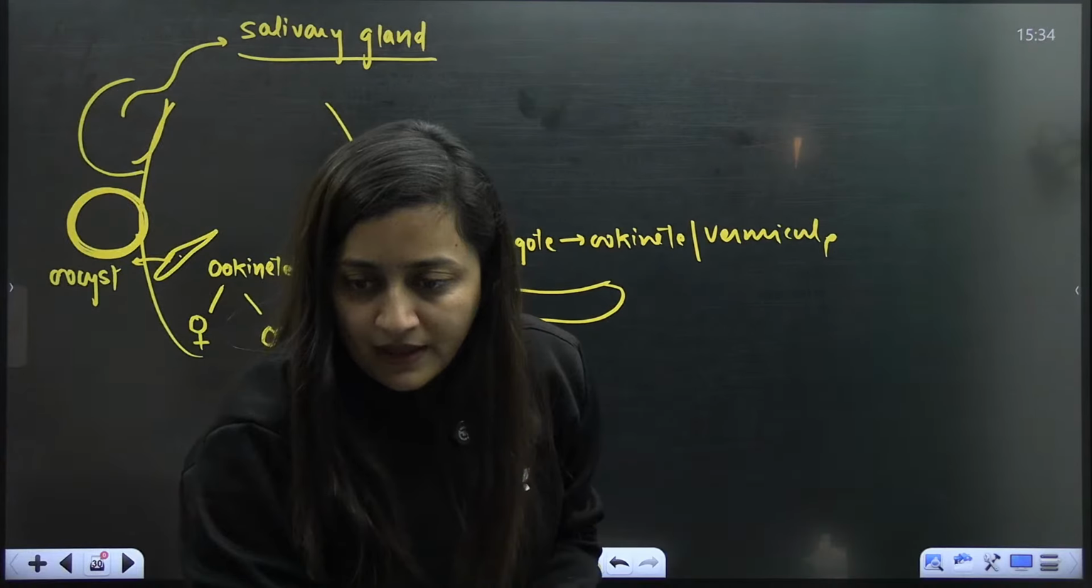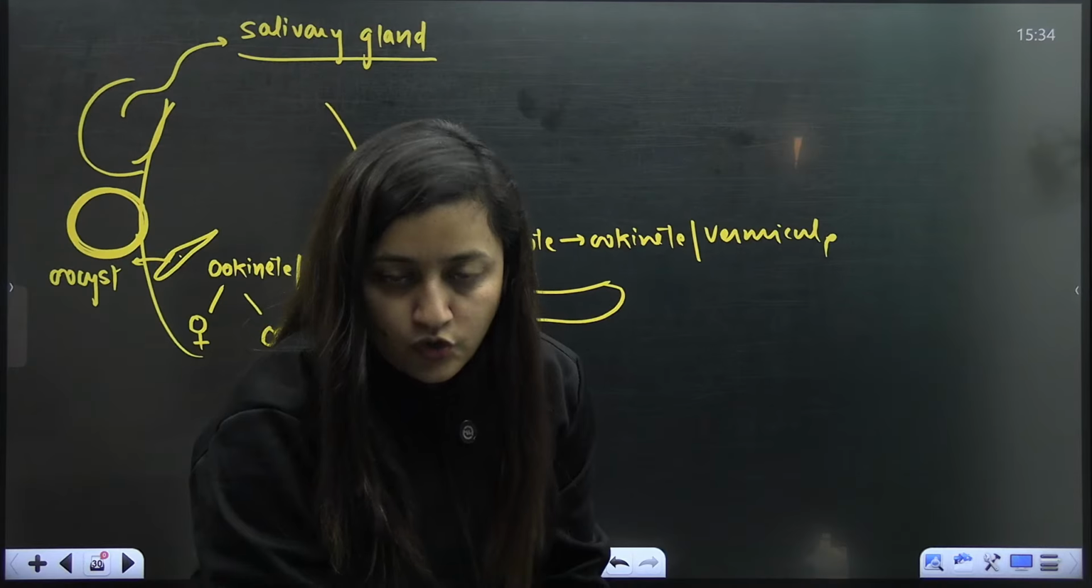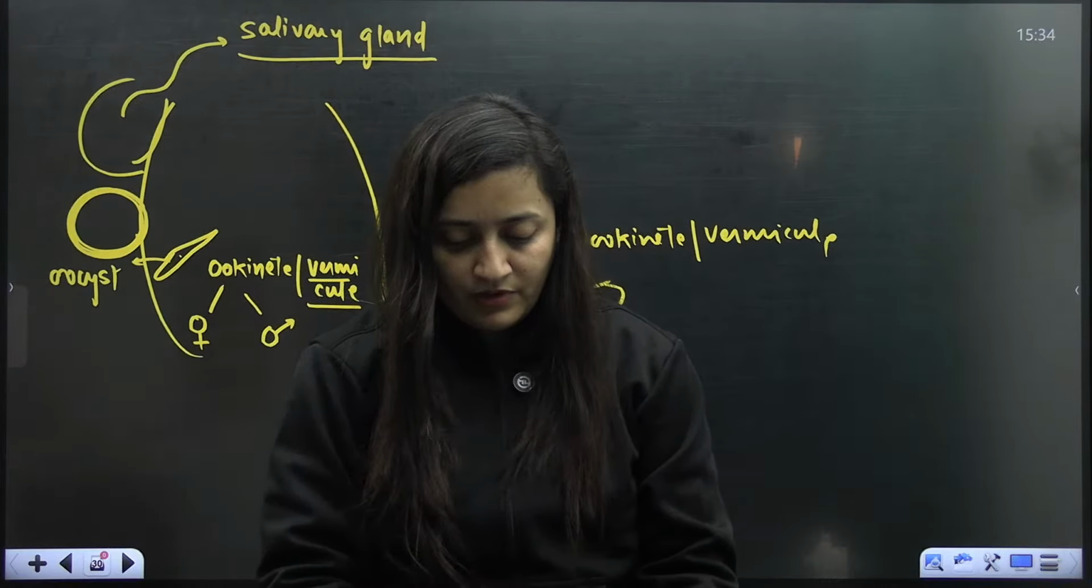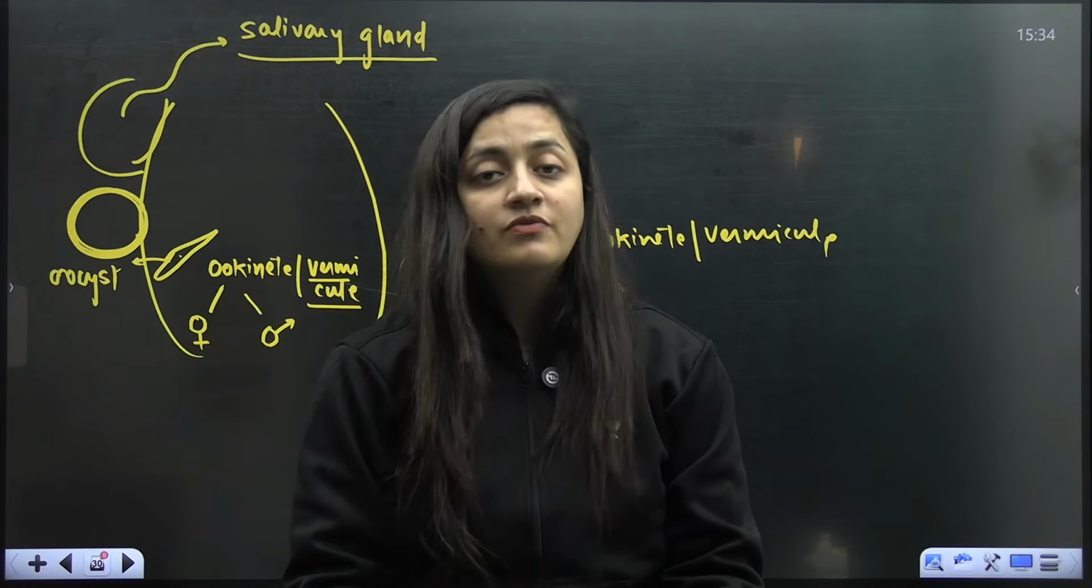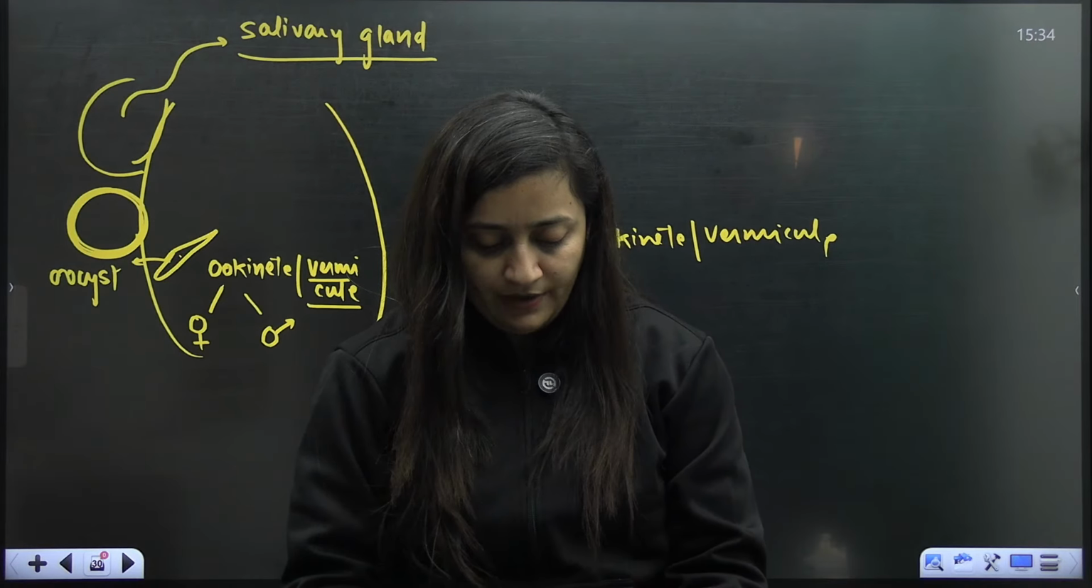Any doubts here? This is the life cycle of this malarial parasite. Any doubts here? A question will come: which one is the infective stage? It is the sporozoite. When will the fever be there? When there is the release of hemozoin actually.